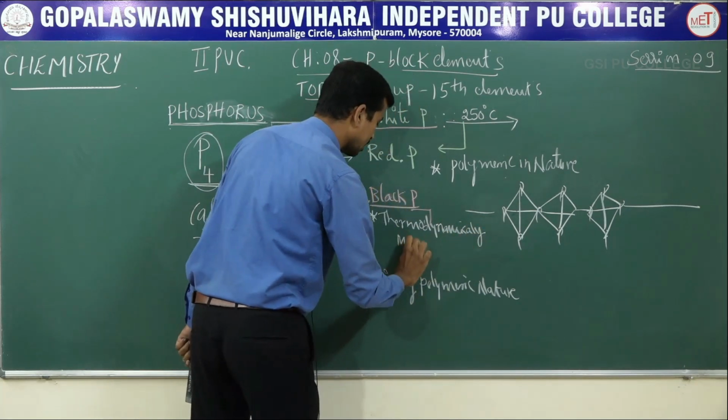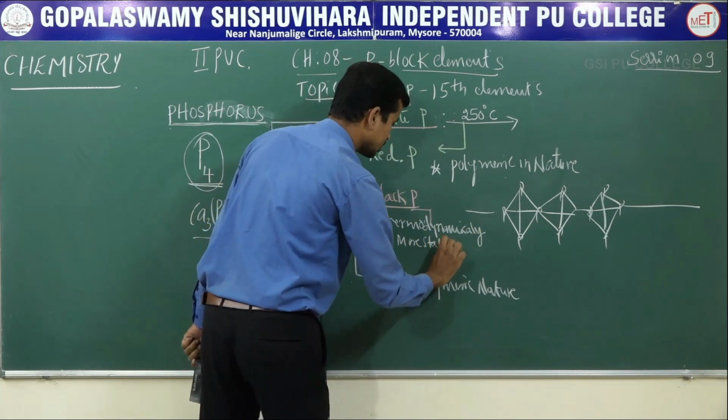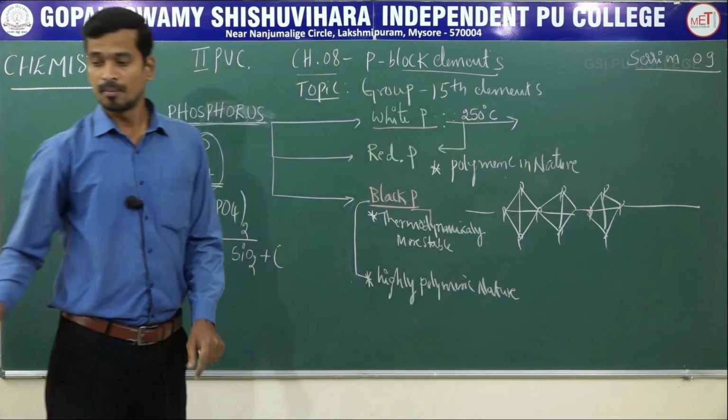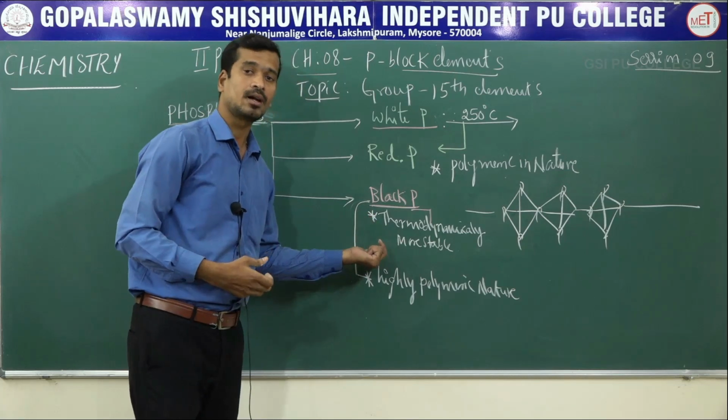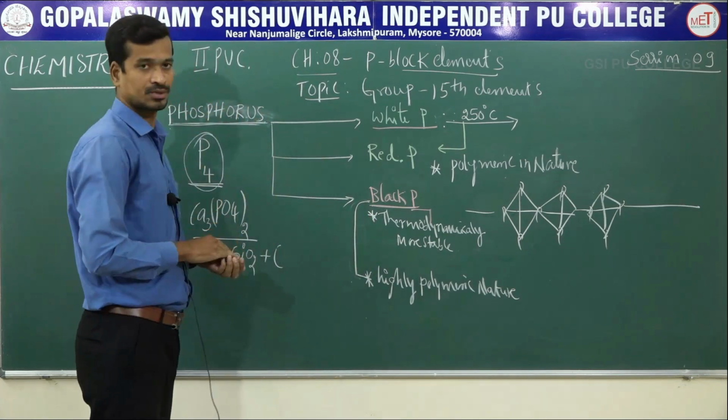more stable allotrope. Black phosphorus is the thermodynamically more stable allotropic form of phosphorus.